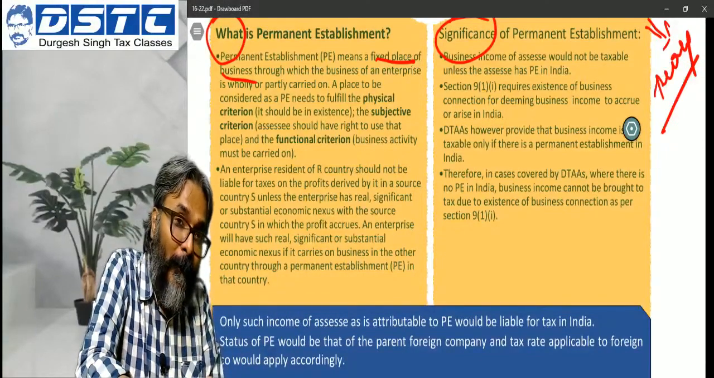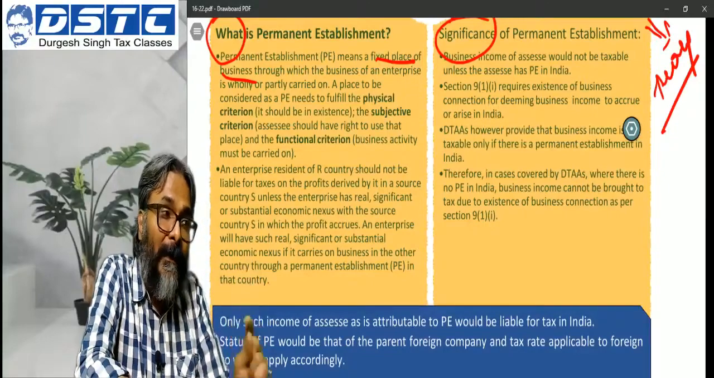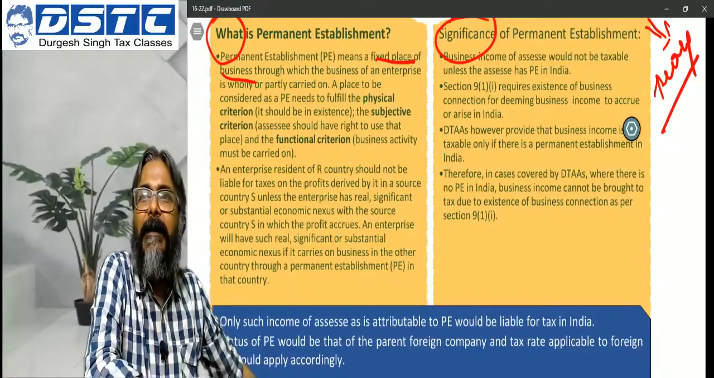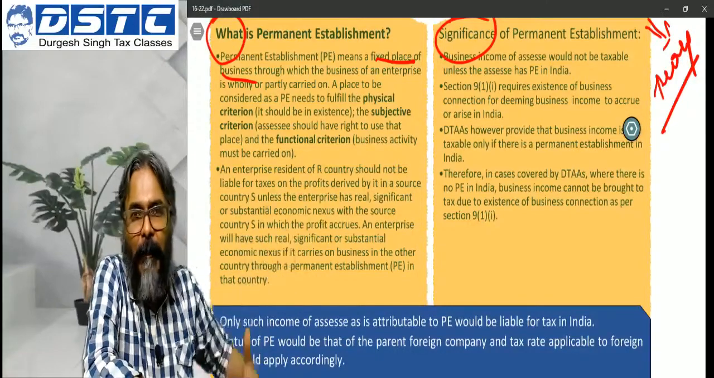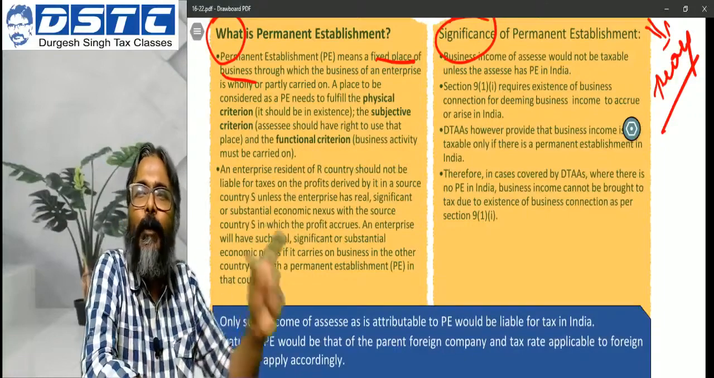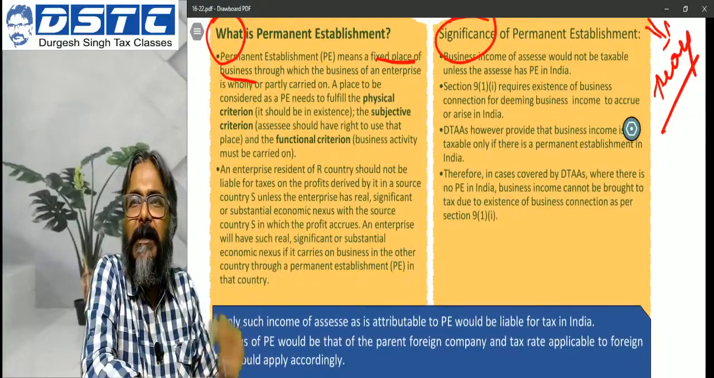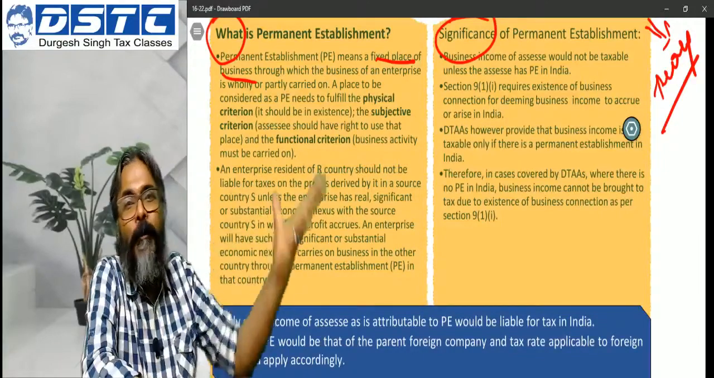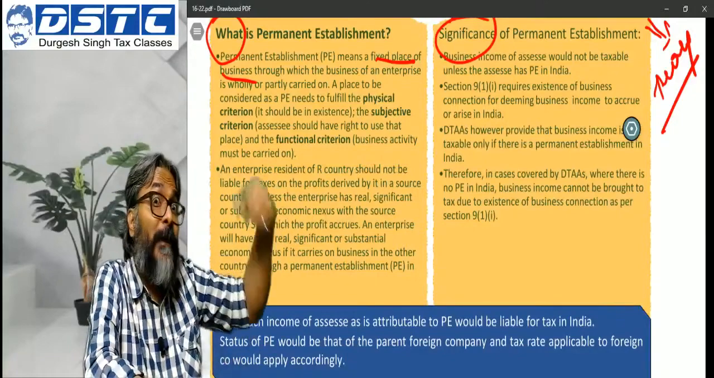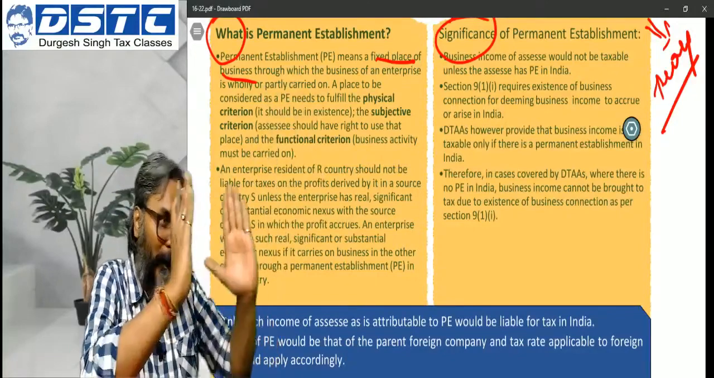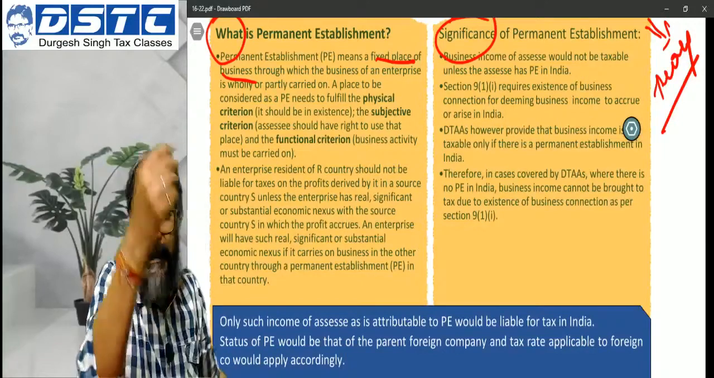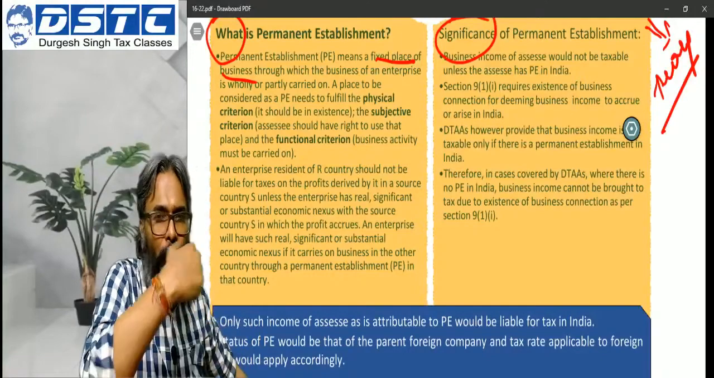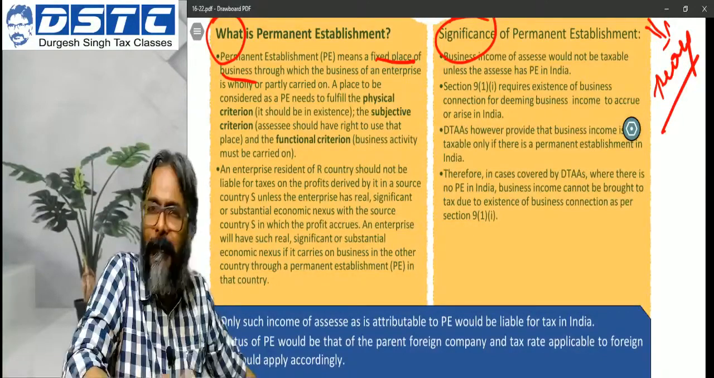So how do you identify that the PE of that non-resident exists in the source country? There are three criteria. One is the physical criteria. That is to say, my office, my branch, my depot, that is known as physical criteria. Second is, students, the subjective criteria. That I don't have my own office or my own branch, but I have the right to use that particular office or a particular branch or a premises. Like for example, yesterday we were discussing that a foreign company had sent its employees for a project for its Indian client.